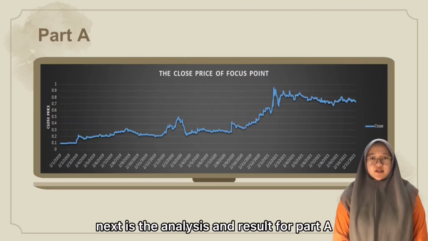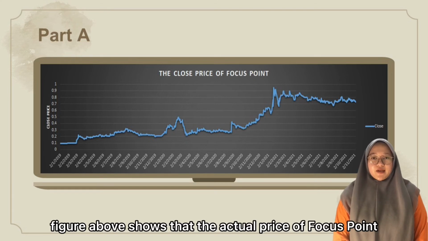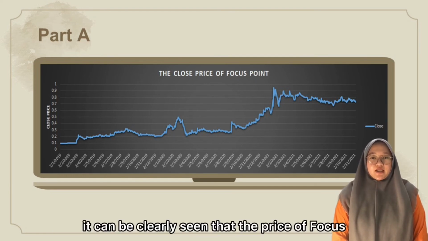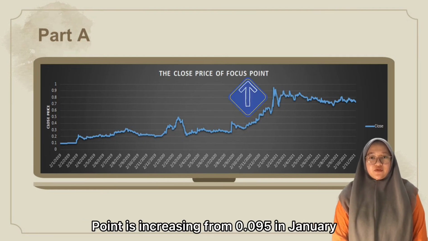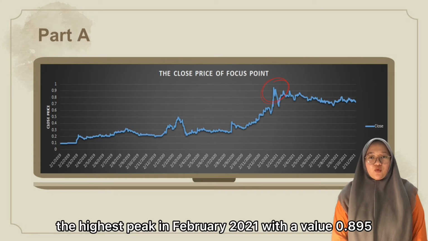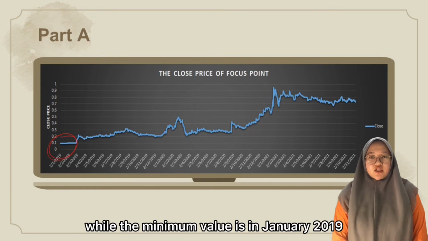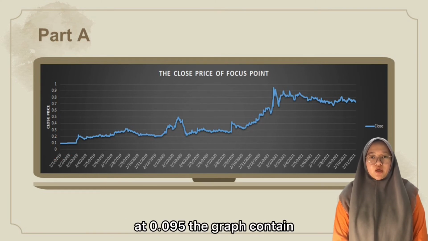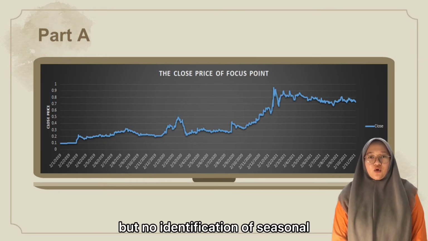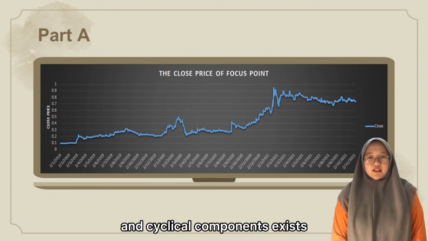Next is the analysis and result for Part A. The figure above shows the actual price of Focus Point starting from 2nd January 2019 to 5 November 2021. It can be clearly seen that the price of Focus Point is increasing from 0.095 in January 2019 to 0.73 in November 2021. The highest peak is in February 2021 with a value of 0.895, while the minimum value is in January 2019 at 0.095.